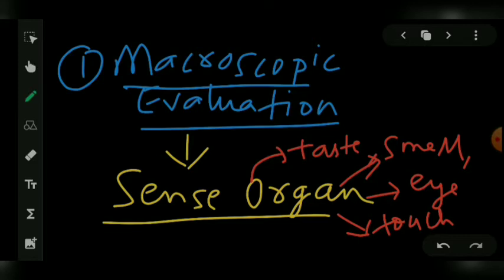It is mainly about the sense organs, meaning what we see or feel through the sense organs, like taste, smell, eye, touch. If a thing tastes sour, we can say that it is a sour substance. We can smell the perfume, we can see whether the object is big or small, we can touch and feel whether the object is rough or hard or soft. So this is macroscopic evaluation, which is based on the sense organs.